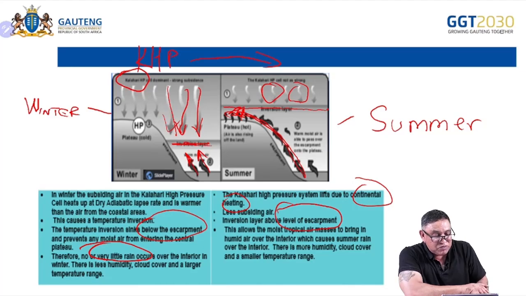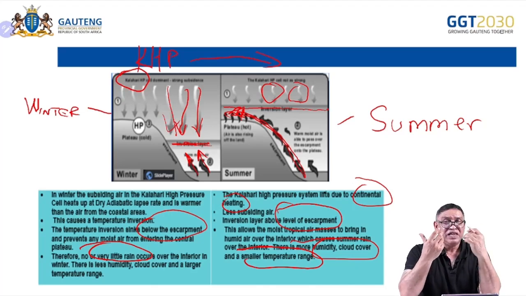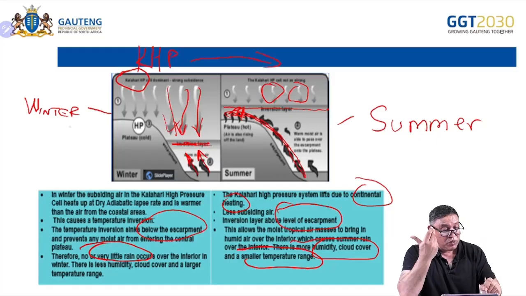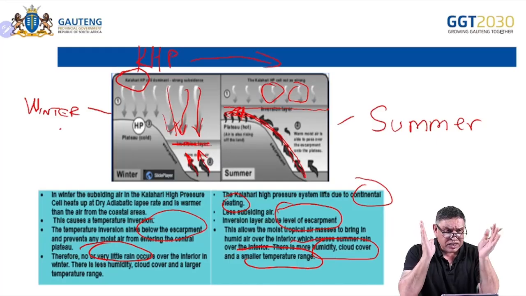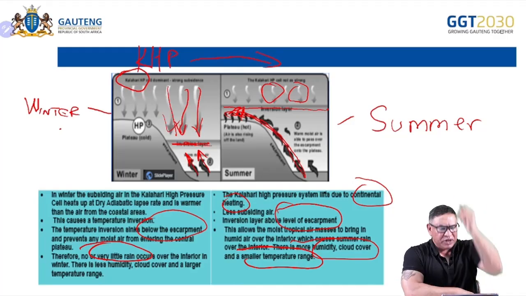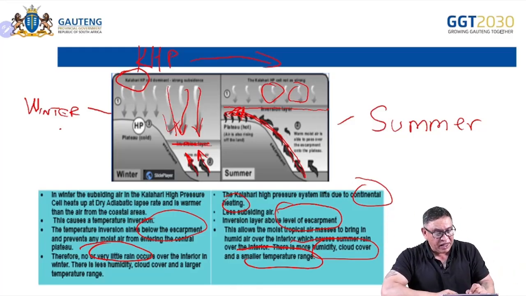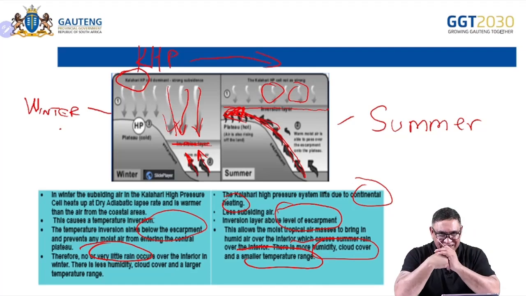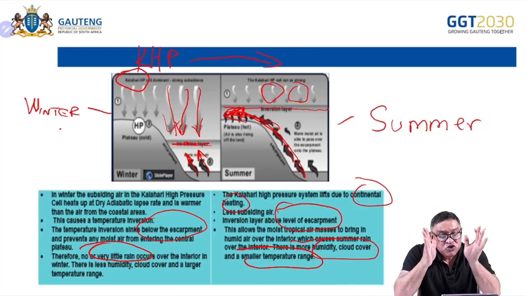All right. Yeah, there's more humidity, cloud cover, and a smaller temperature range also. I know you may want to pick on that. Why? Because if the air is dry in winter, then the difference in temperature between the maximum and minimum will be great. Because at night, it's very cold. During the day, there's no humidity to absorb the heat, so the heat hits directly. So we could get a temperature range of maybe 3 to 20. Yeah, there's humidity. So humidity traps the heat. All right, so we could get temperature ranges of between 13 and 19, much smaller.